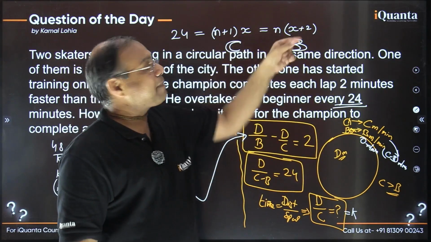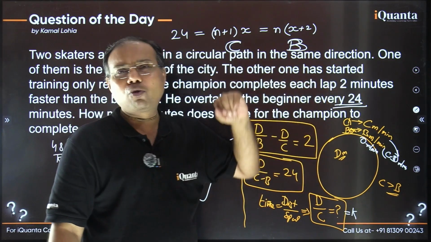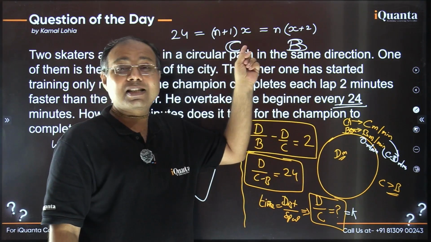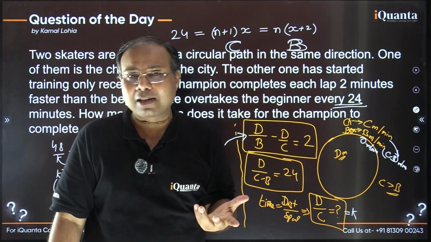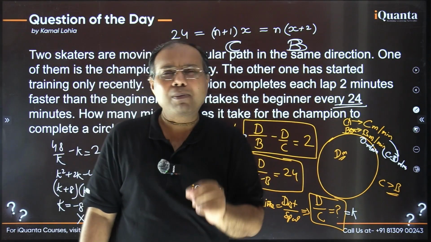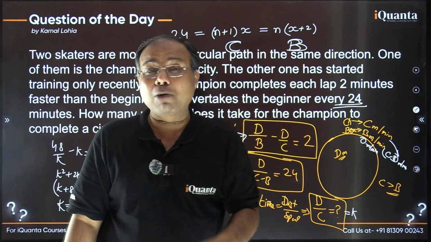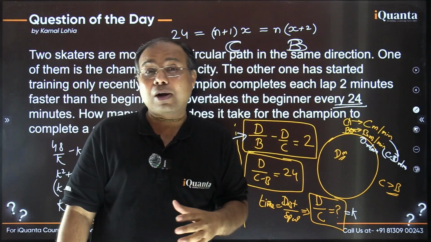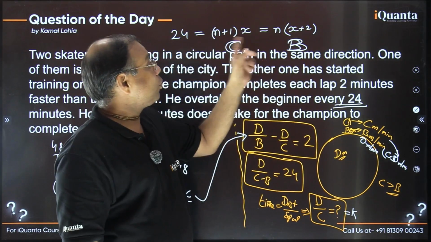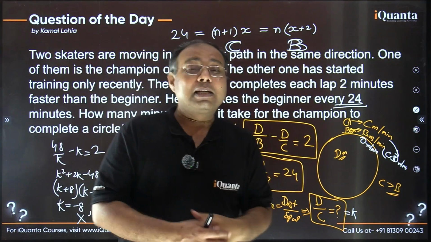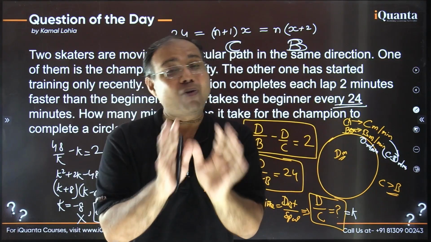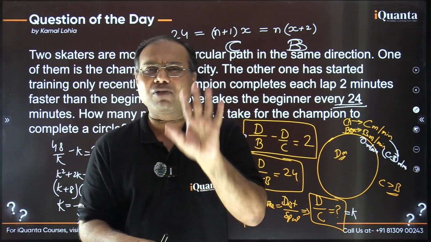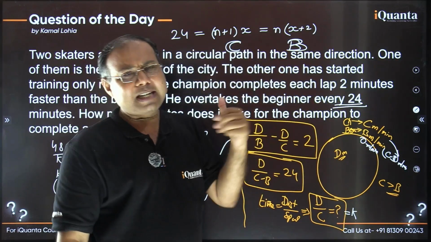Okay. Now, what about the time taken for each round? That was also mentioned. There is a gap of 2 minutes. So if a champion is able to travel one round or one lap in X minutes, the beginner takes X plus 2 minutes for that, right? Right now, it may come to your mind that we don't know whether they have traveled an integral number of rounds here or not, right? That we do not know. So, n or n+1. But dear students, understand that this is going to happen only once. It can't have multiple answers. There's going to be one fixed value. So we are able to solve this equation. That is one of the ways, right?